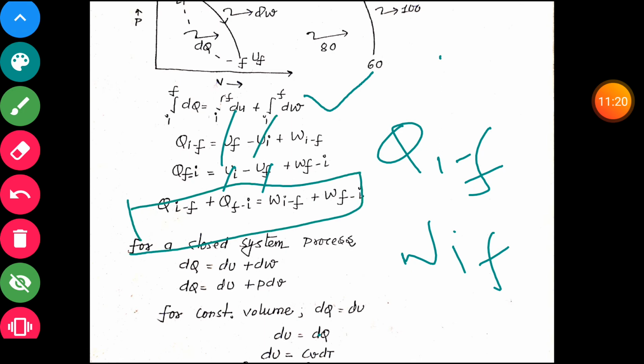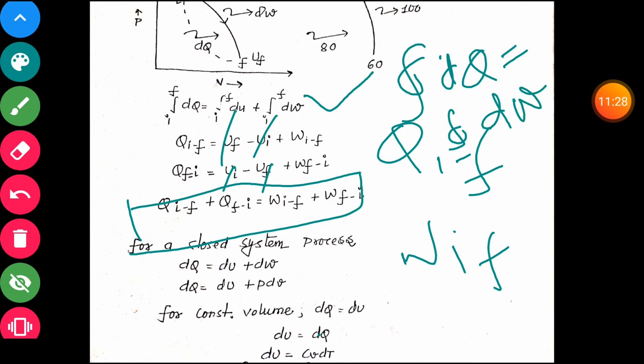It means the cyclic integral of dq is equal to the cyclic integral of dw. So here we prove that for a cycle, the first law of thermodynamics is the cyclic integral of dq equal to the cyclic integral of dw.